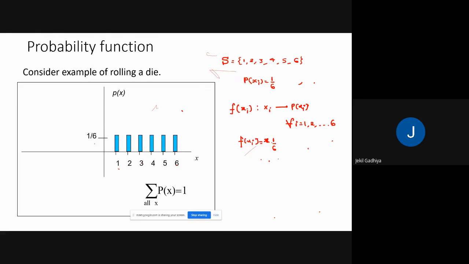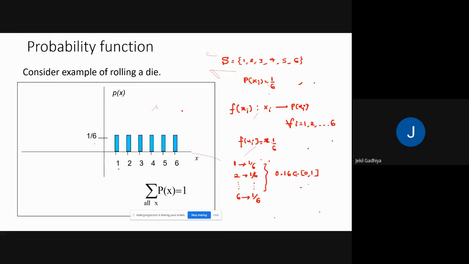Now, if you try to verify the condition, what is the first condition? The value of the probability at each point must be between 0 and 1. So here for 1 it's 1 by 6, for 2 it's 1 by 6, up to 6. The value of the probability is 1 by 6, and 1 by 6 is about 0.17. It's between 0 and 1. So the first condition is satisfied here.